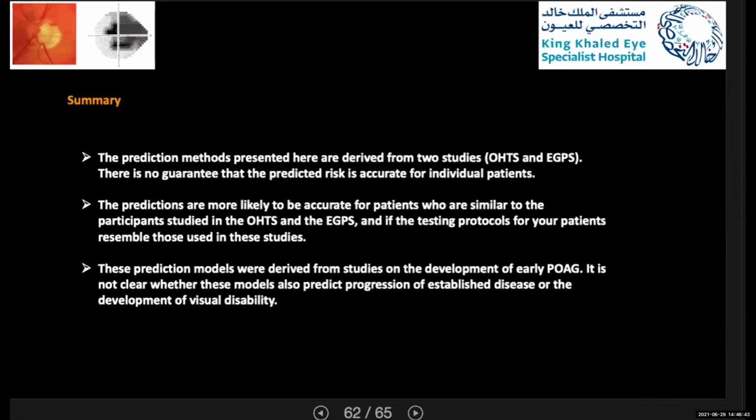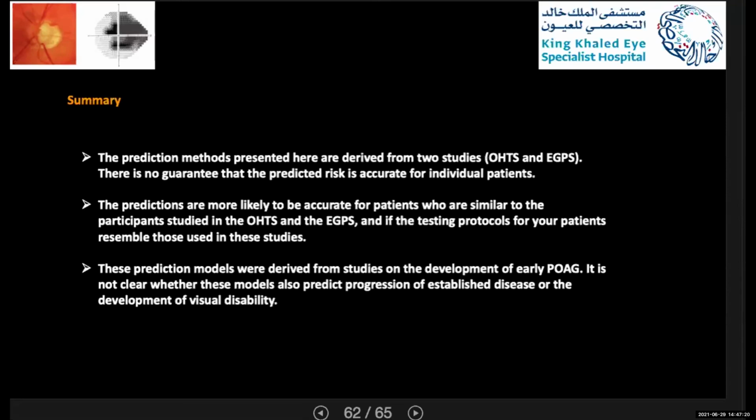Okay, so in summary, the prediction methods presented here are derived from two studies, the Ocular Hypertension Treatment Study and the European Glaucoma Prevention Study. So there is no guarantee that the predicted risk is accurate for individual patients. The predictions are also more likely to be accurate for patients who are similar to those participants studied in both studies, and if the testing protocol for your patients resembles those used in these studies.